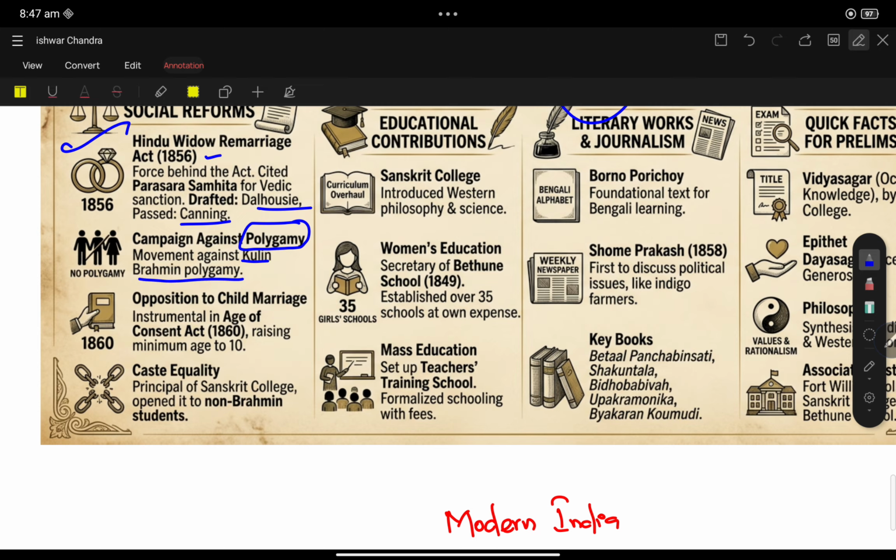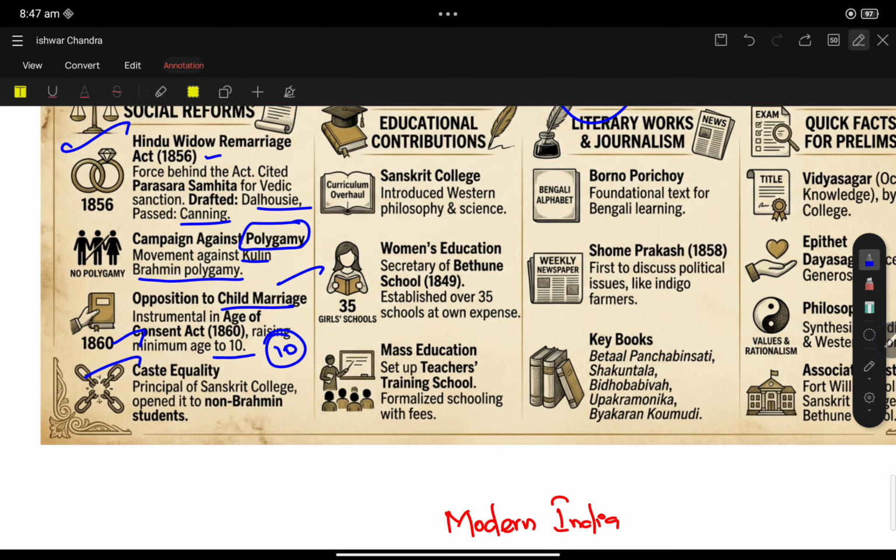He was against polygamy and opposed child marriage. He was against all the societal evils, as I gave the concept that before 1857 our freedom fighters were literally fighting against societal evils. He was instrumental in the Age of Consent Act, raising the minimum age of marriage to 10 years.